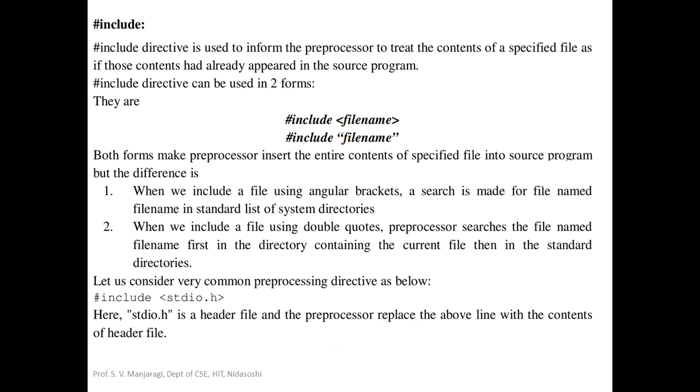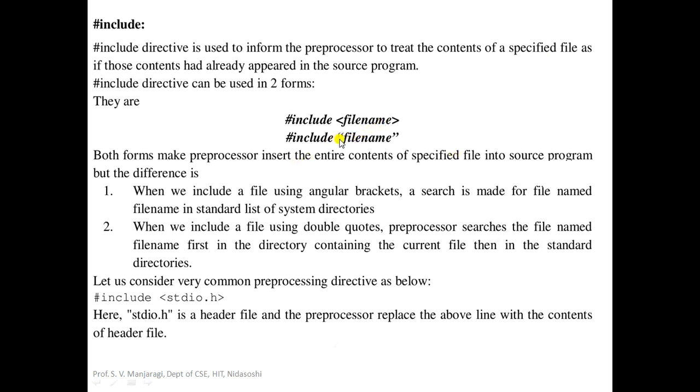When we include a file using angle brackets, the search is made for the file name in the standard list of system directories. So if we use hash include with angle brackets, the specified file name will be searched in the standard list of system directories or folders.